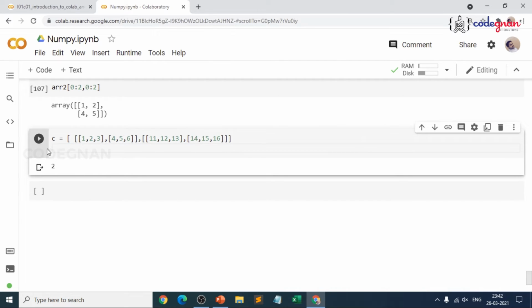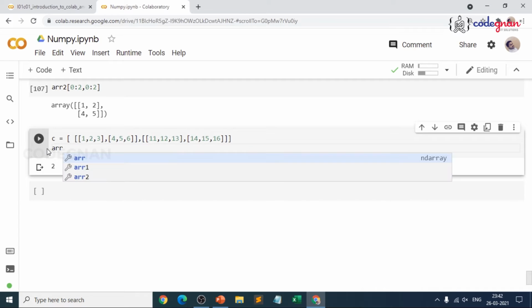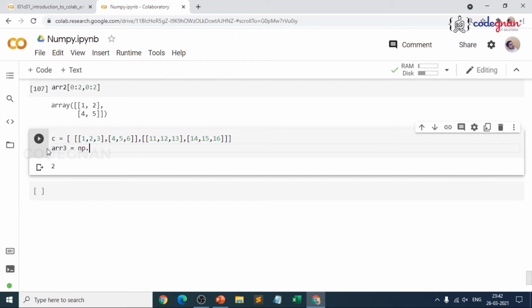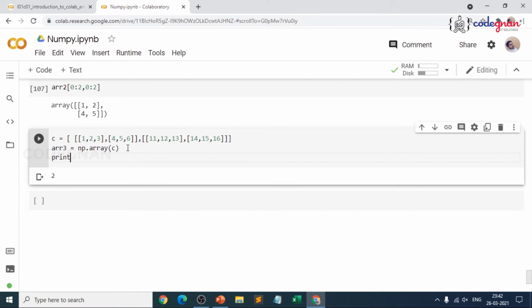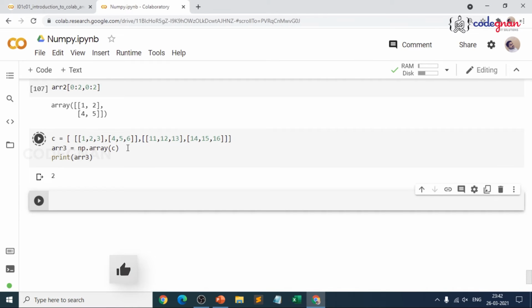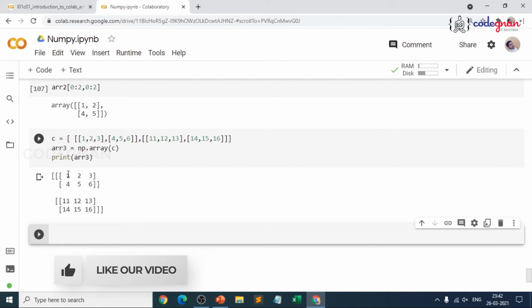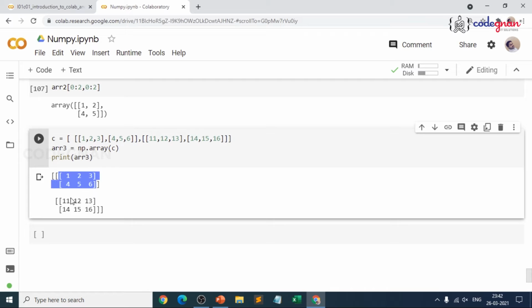Okay. Now what I do is convert this to an array. arr3 is equal to np.array of C. There you go. And make sure that you give print of arr3, and you could see an astonishing result. You would be surprised to see the result: oh, why are we getting the splits here? Yes, that's where, when you go for something like the splits, if you see any other definitions for it, you get some confusion over there.